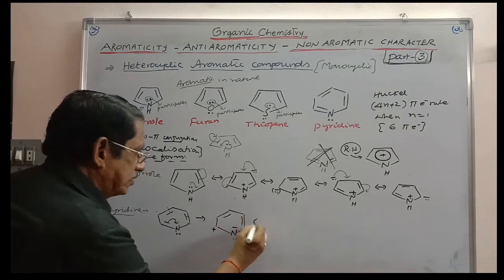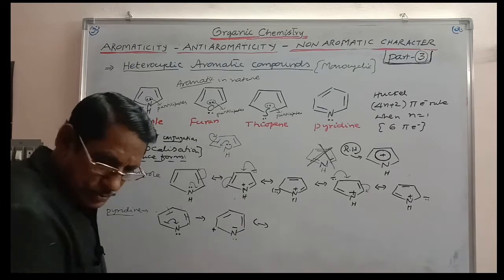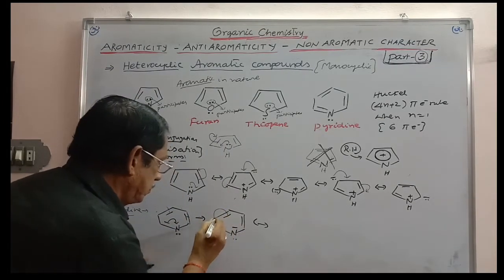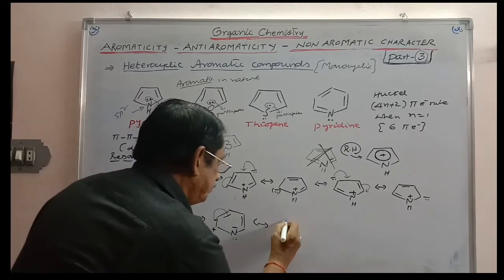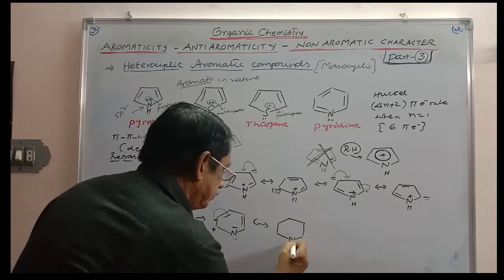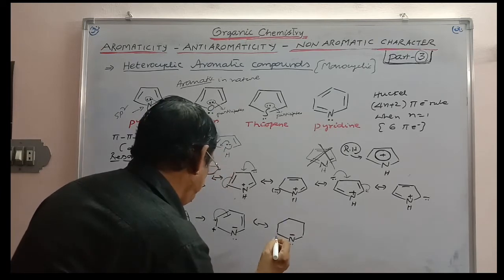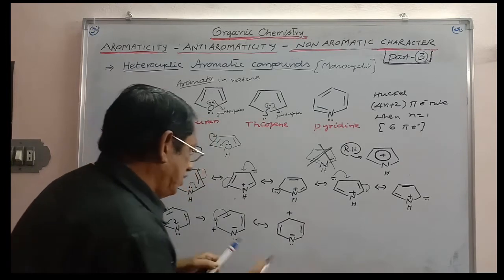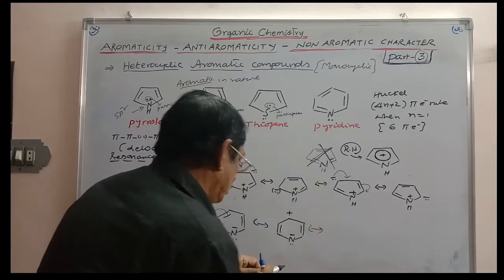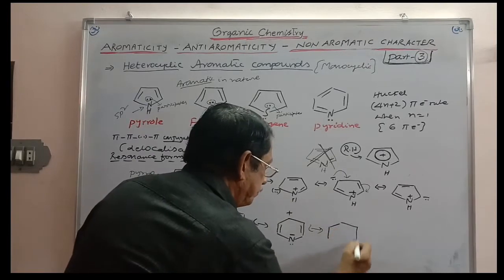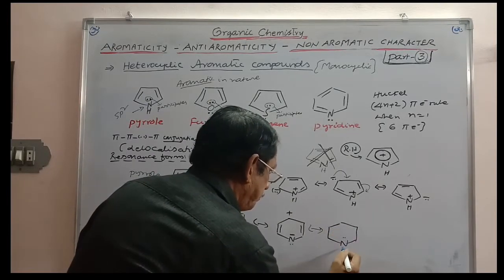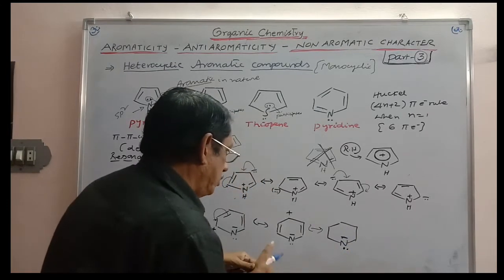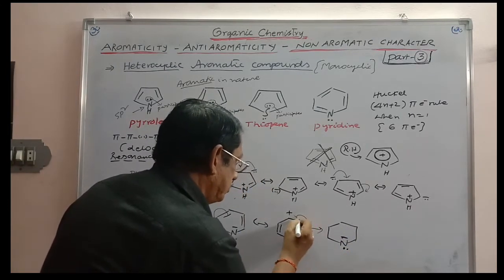Once again, the pi bond will be shifted like this. So you will get another resonance form, nitrogen minus, and here this is the positive charge. Once again, you can consider the shift. In what way will the pi bond be shifted like this?